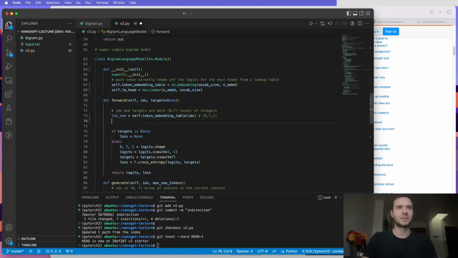And then when we swing over here, we're actually going to get the logits by exactly what Copilot says. Now we have to be careful here because this C and this C are not equal. This is nembed C, and this is vocab size. So let's just say that nembed is equal to C. And then this just creates one spurious layer of interaction through a linear layer, but this should basically run.